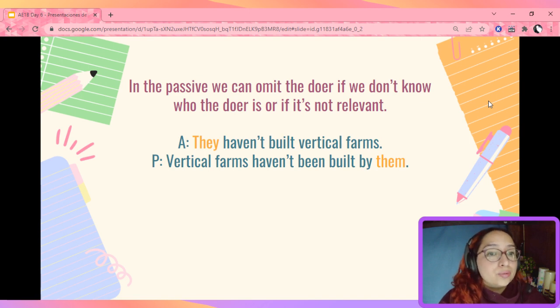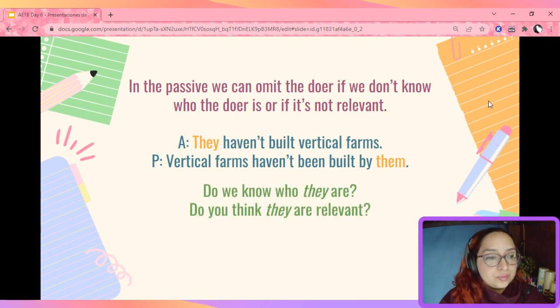Now, in the passive, we can omit the doer if you don't know who the doer is or if it is not relevant. Look here. They haven't built vertical farms. Of course, as you can see, that is an active sentence. But a passive sentence would be, vertical farms haven't been built by them. Now let me ask you, do you know who they are? Do you think they are relevant? No, right? We don't know who they are, so they are not really relevant. We're just talking about people in general, so we're going to eliminate this. And we're just going to say, vertical farms haven't been built.